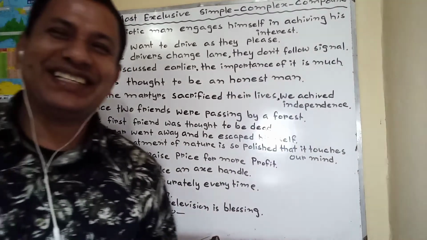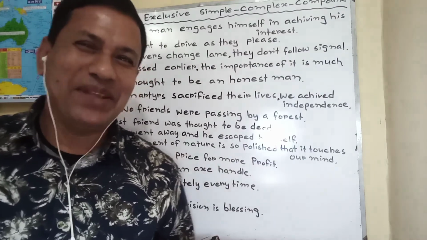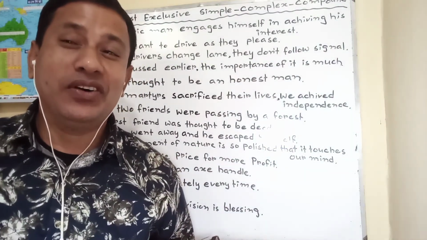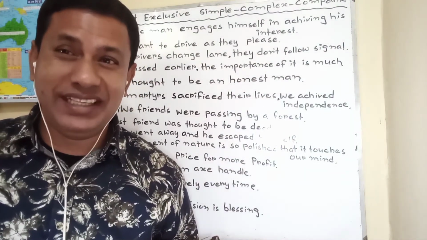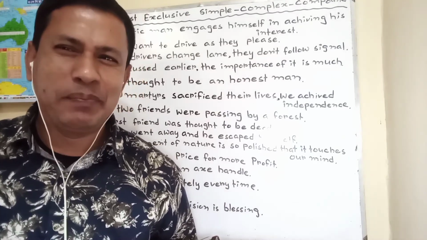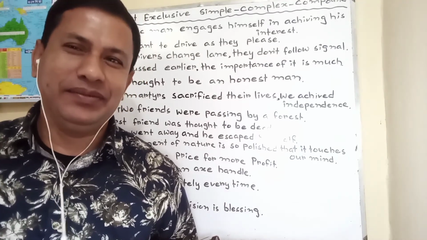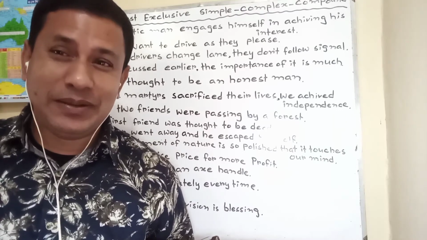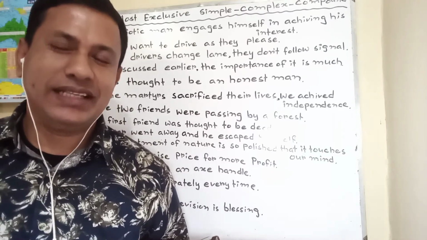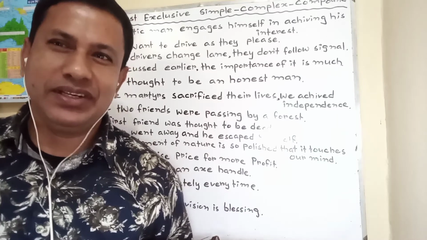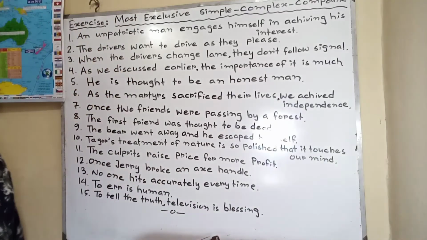Exercise number 1. Very much interesting. Many more students are there who like to play such a match or game. So, 1.